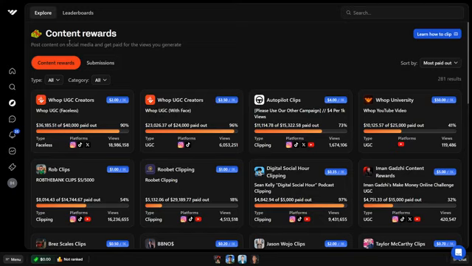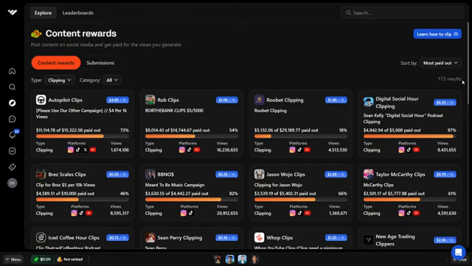Now, specifically over here, we're going to be looking at the clipping in here, okay? So if you want to sort this by clipping, there's a bunch of different results as you can see, but some are for UGC creators, etc. So if you want to be clipping, click on type over here where it says all, and then select clipping, and there we go, your results will pop up.